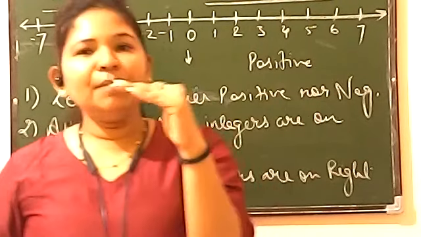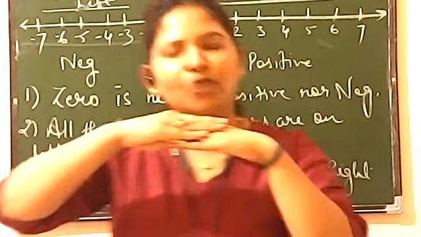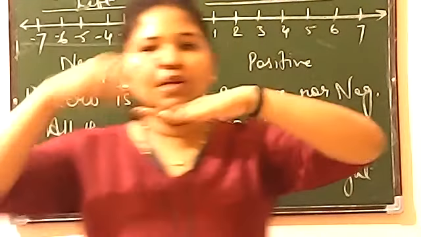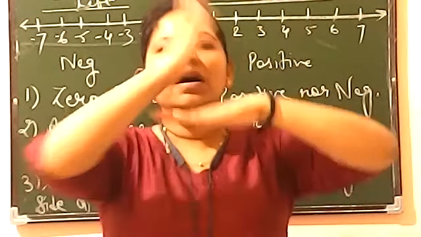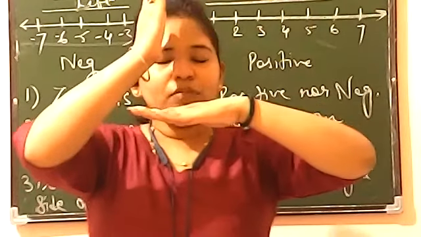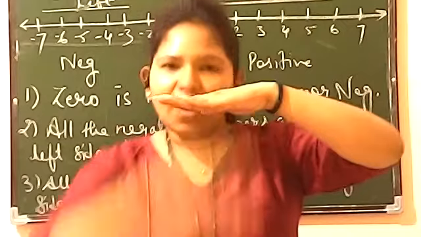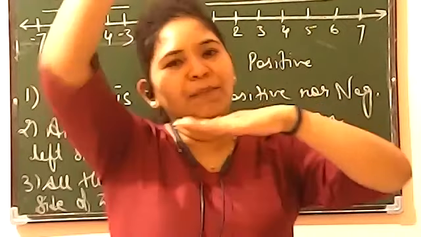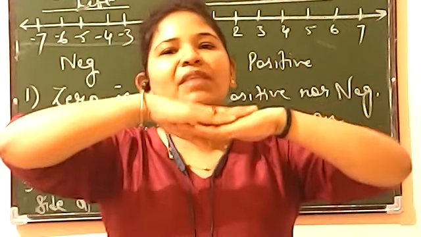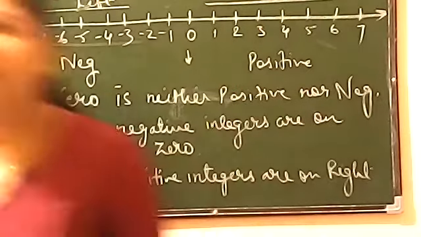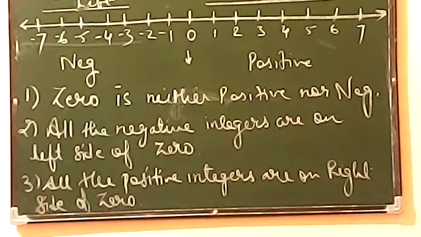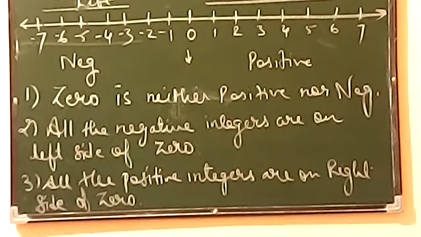Okay, and exactly in the middle you will have 0. So again telling you, 0 will be here, up will be positive, down will be negative, and in the middle will be 0. So this is all about integers when you are having the number line upside down.